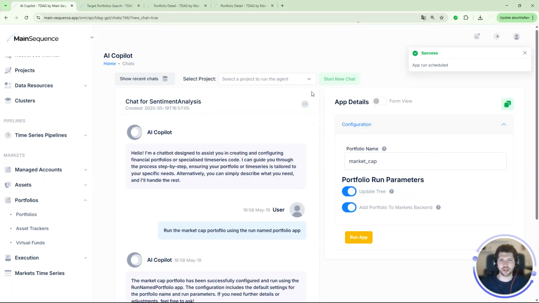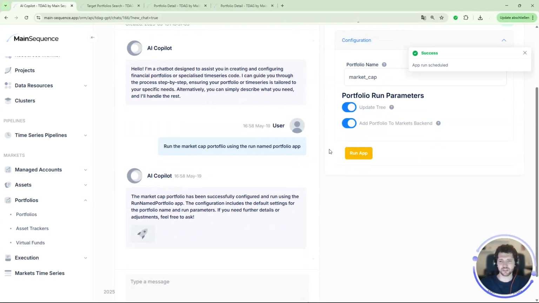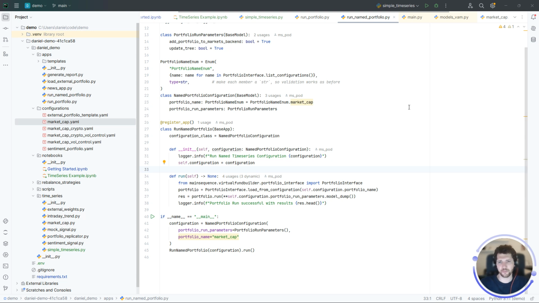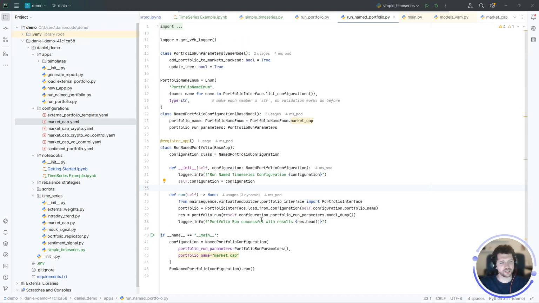Now I'm going to show you a little bit how to build them actually. Because they are in your code, in your projects that you've created, you can build new apps that are then also available for using them in our agent. So let's go to the code. Here is the code for this app that I just ran.